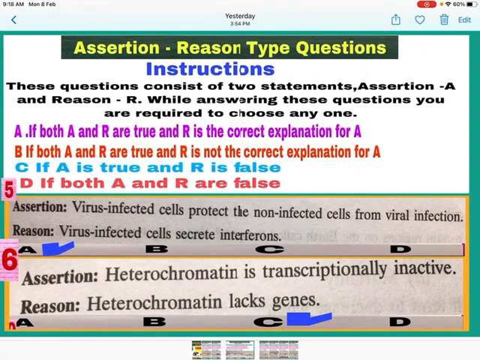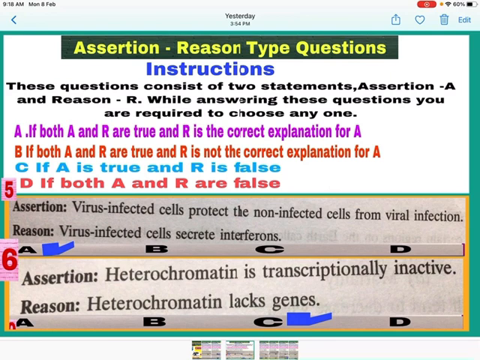Question 5. Assertion. Virus infected cells protect the non-infected cells from viral infection. Yes, it is correct statement. Non-infected cells are protected from viral infection by virus infected cells. See the reason. Virus infected cells secrete interferons. Yes, this is also correct statement and correct reason for assertion.